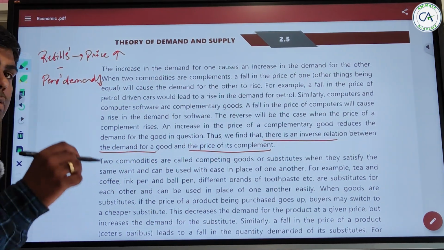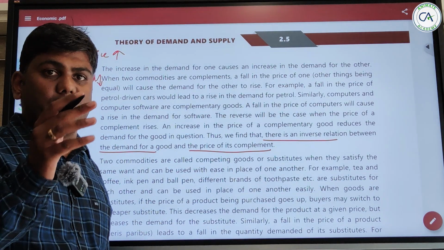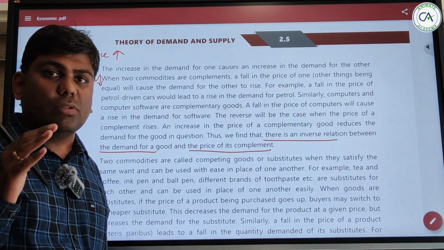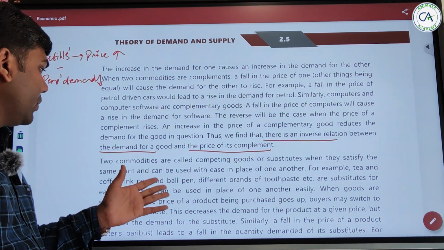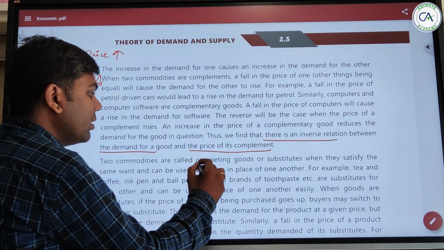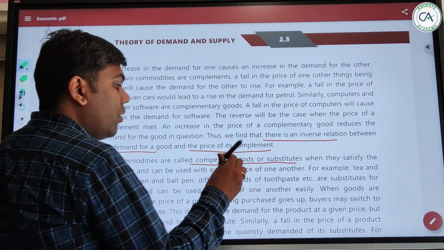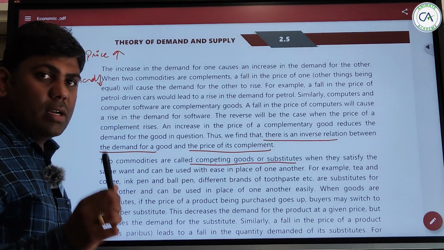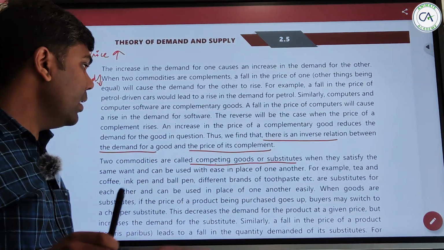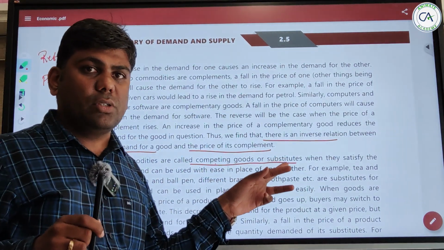So now first commodity is over. When we spoke about related commodities, first was complementary goods. Now we are talking about the second type of related good, that is competing or substitute goods. For this pen, what would be the competing good? Competing means another brand, same pen would be competing good. And what would be the substitute for a pen?